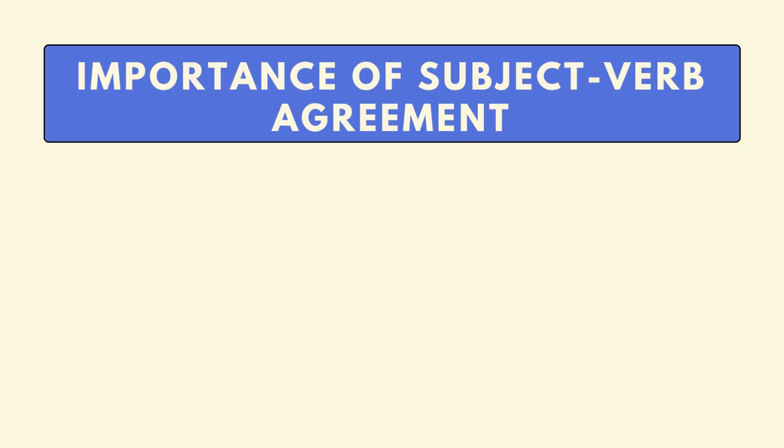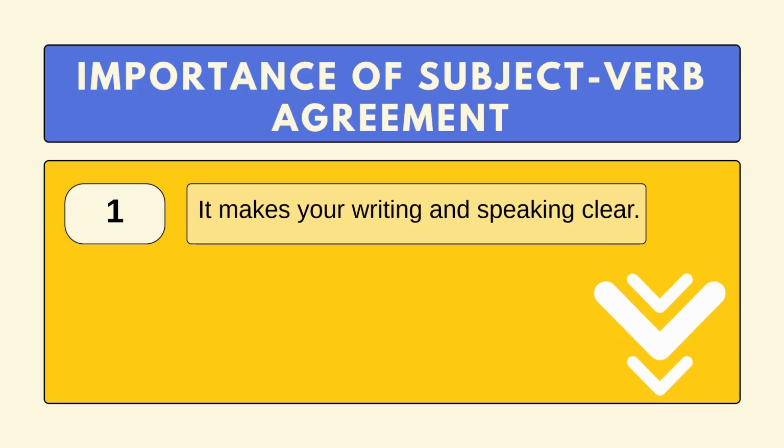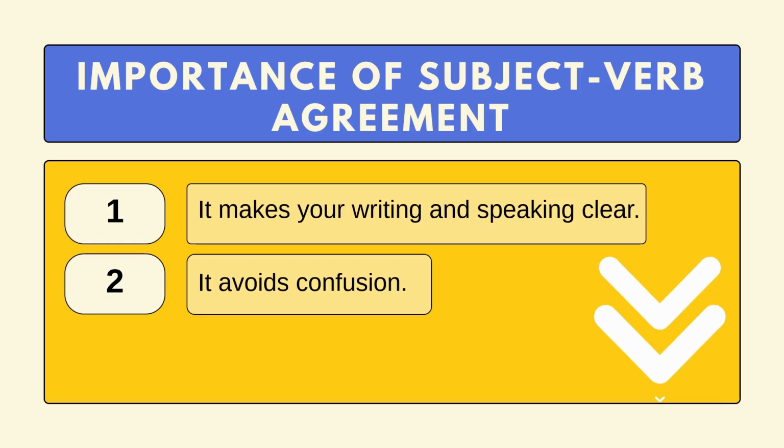Now, let's talk about the importance of subject-verb agreement. First, it makes your writing and speaking clear. By applying correct subject-verb agreement, people can understand your message easily. Second, it avoids confusion.